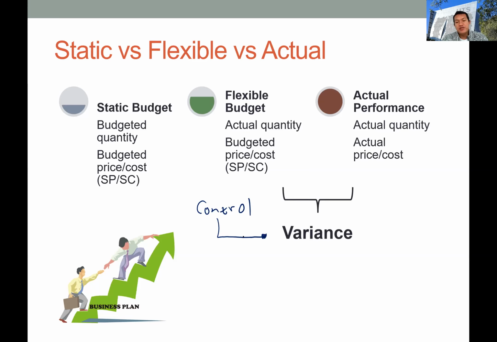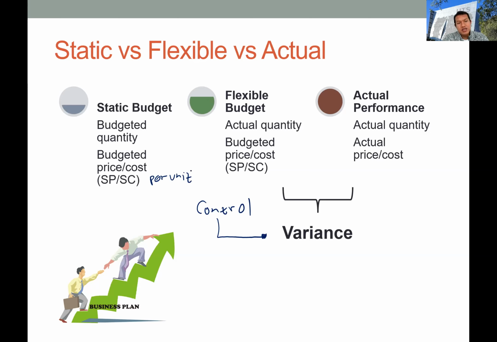Okay, so before we move to the variance, at this point I think you already understand that we have three types of information in the budgeting process. So we have the static budget, which is constant or fixed from the beginning of the accounting year up to the end of the accounting year. In the static budget, the company will use the budget quantity and then the budget price and budget cost, or we may also call it standard price or standard cost, per unit.